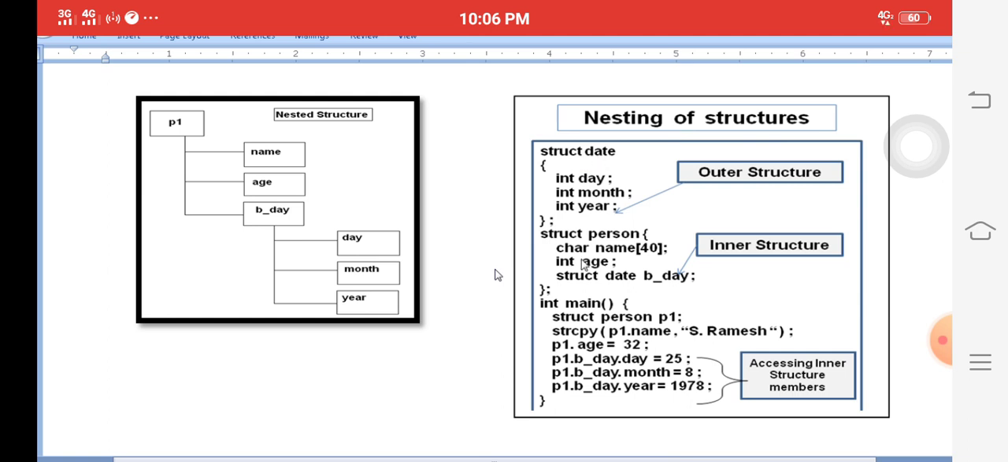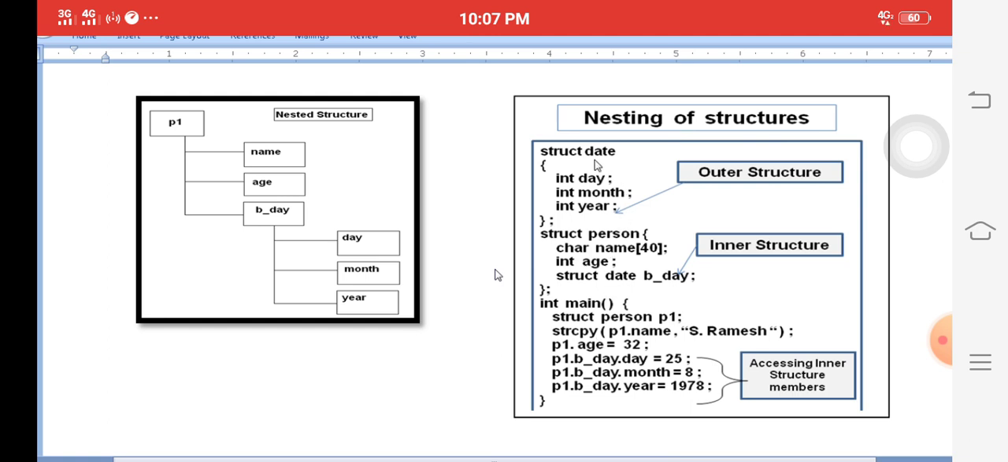Another structure is person. What are the elements? Name, age, b-day. The b-day, meaning birthday, is available with the help of date. So the two structures are interlinked. Don't write the entire program. Only this part you should write in the public examination. Don't write the main function.